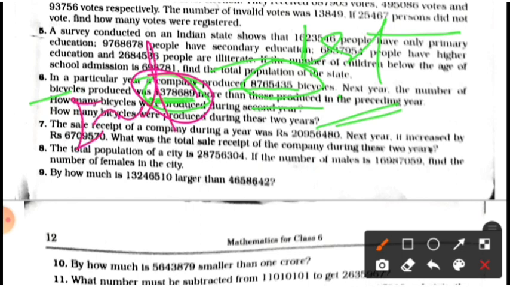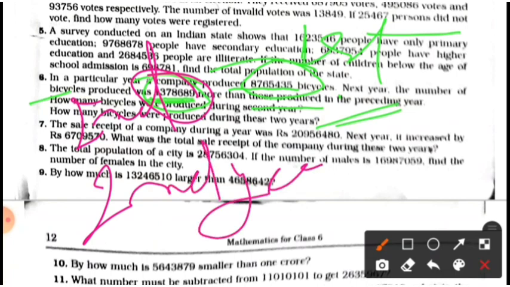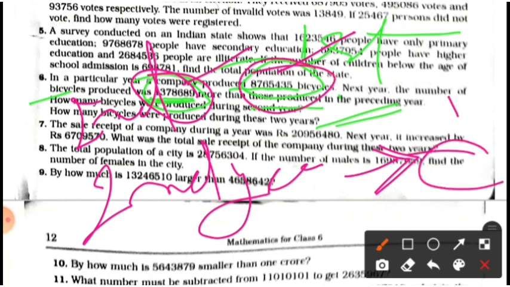So students, in the next year, that means in the second year, the number of bicycles produced, add this and this. Here is the second year, and now for both years add the first year number and the number you obtained, in both of the 2 years you have to add.